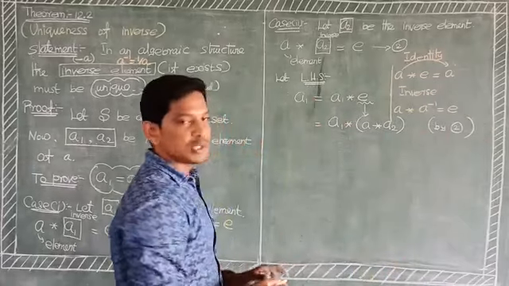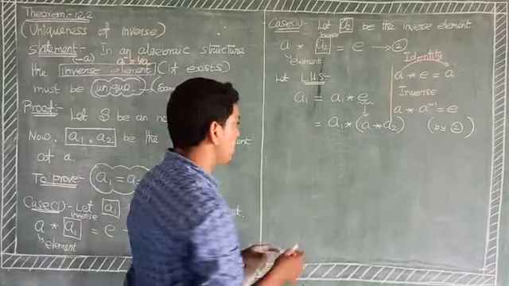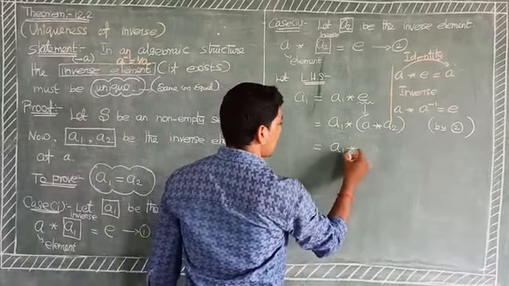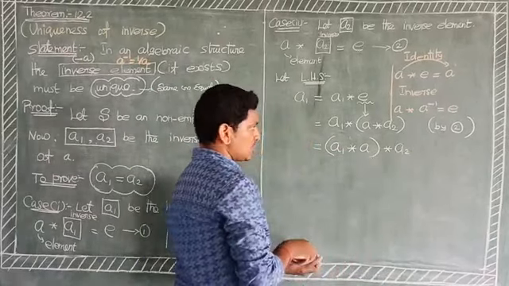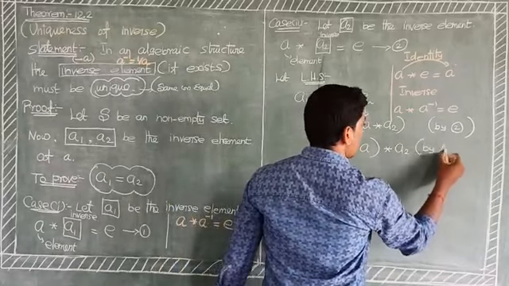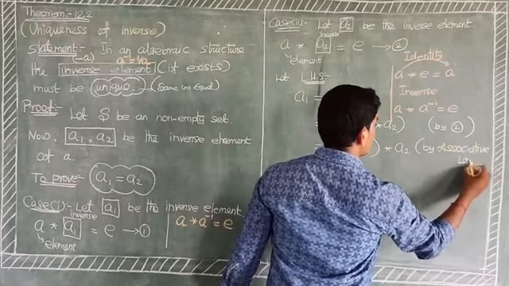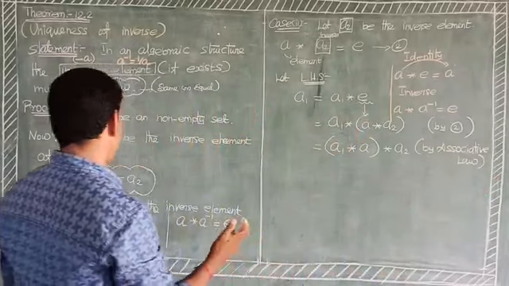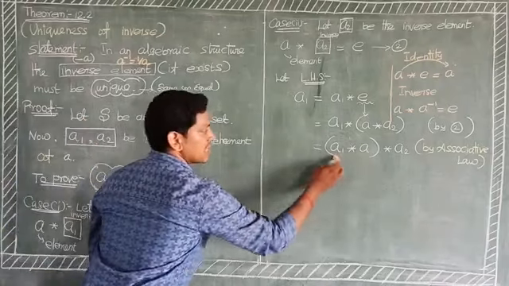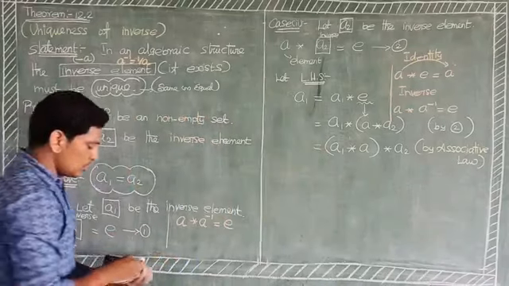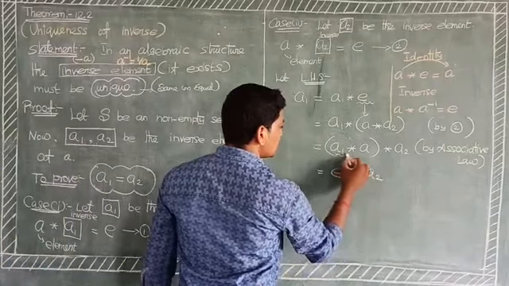Now using the associative law, change the brackets: A1 binary operation A, then binary operation A2. A1 binary operation A equals the identity element, so using these values we get E binary operation A2.